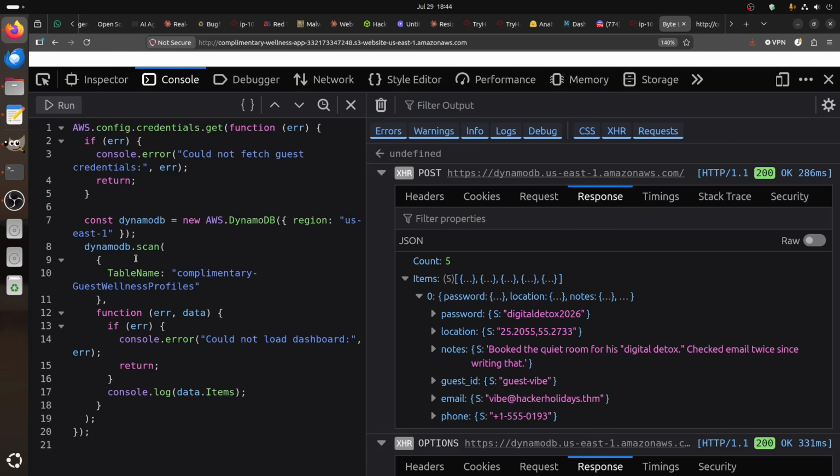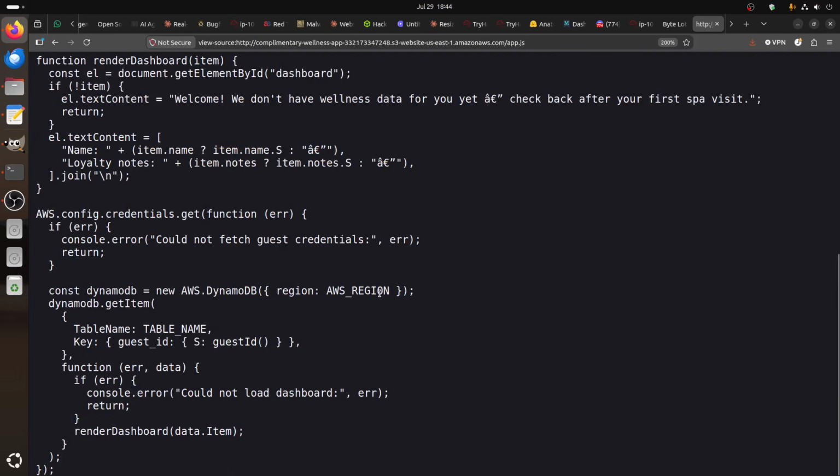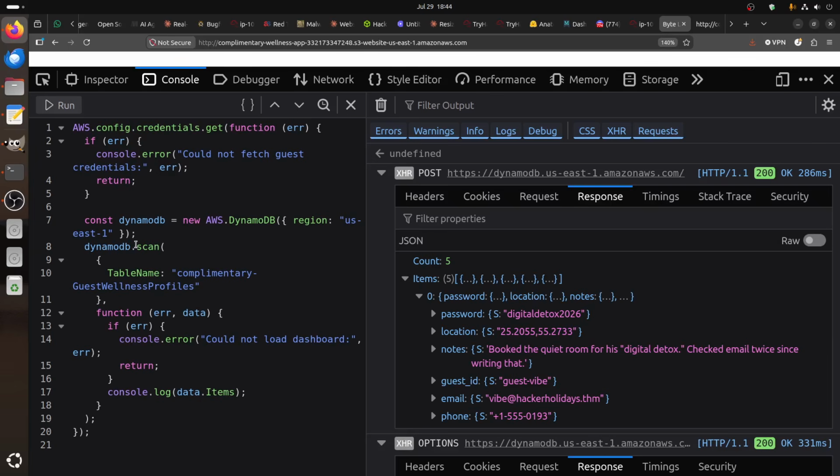So basically we put the name of the table, we put a region, and here we remove this one because it only asks for the ID. We want everything, we want the whole table. That's why we change the function to scan, and just use the default JavaScript console log for the data items, so we can see it here. So that's the whole thing.